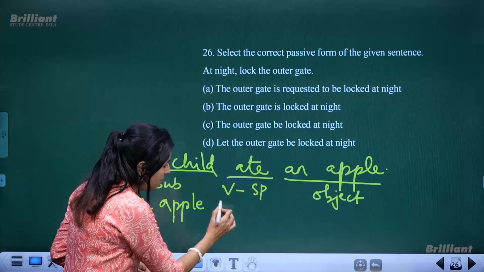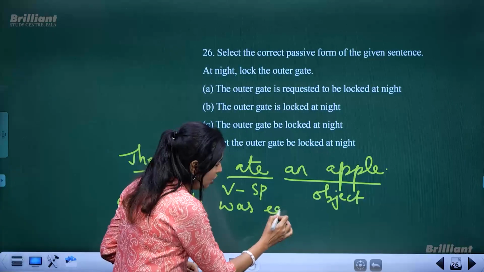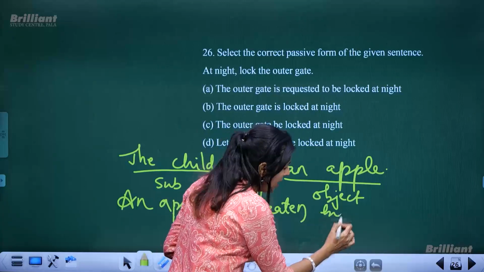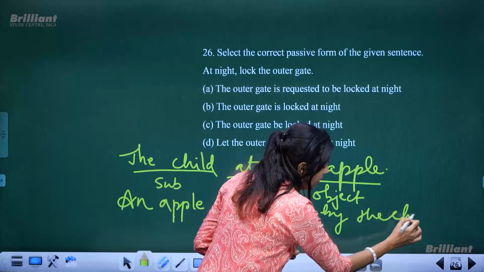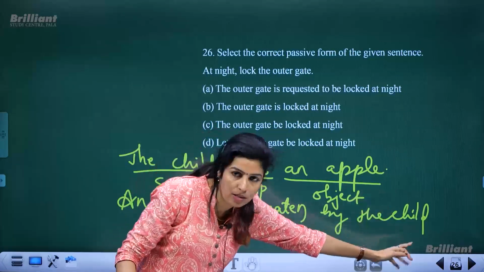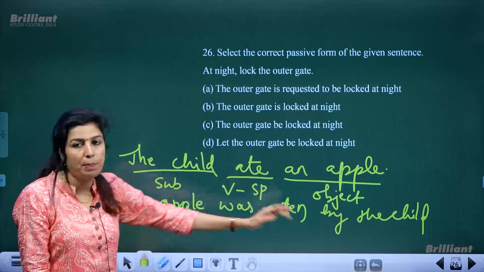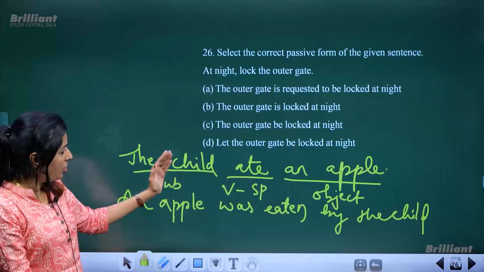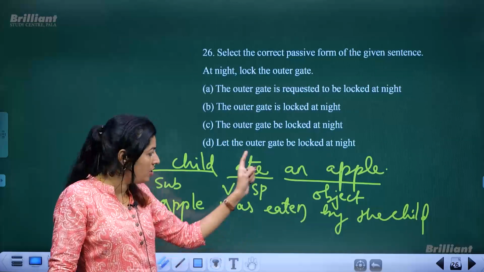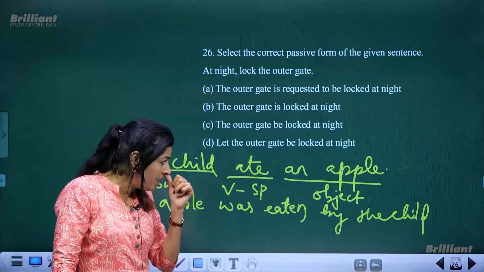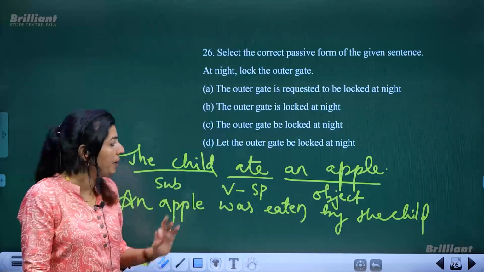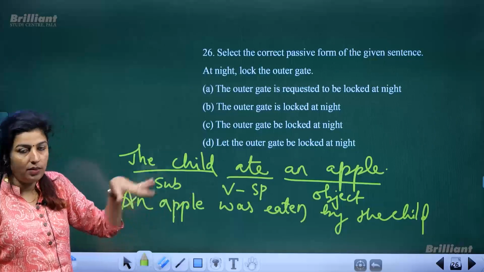Ate is simple past tense. So was eaten. You did not change the tense. Was eaten by the child. So whatever is given importance in the first sentence has been given secondary importance in the second sentence, and that is how it becomes passive voice. So always remember, when you change active into passive, you cannot change the meaning, you cannot change the tense, it will remain in past tense itself, and you only have to change the positions of subject and object. Okay, so this is how you change active into passive.